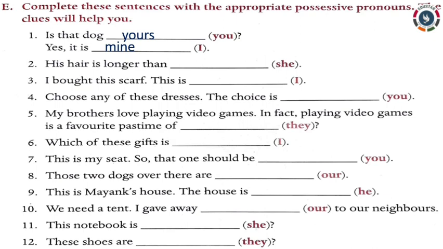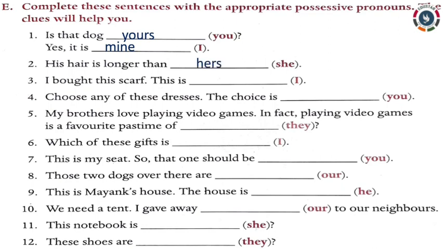The clue is she, which is third person singular and feminine gender. So, the possessive pronoun for third person singular feminine gender is hers. His hair is longer than hers.